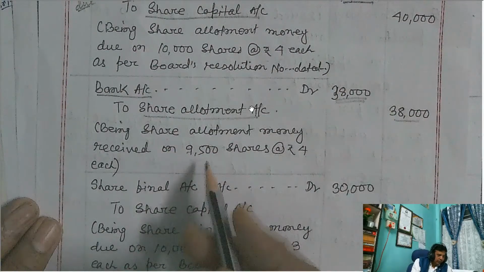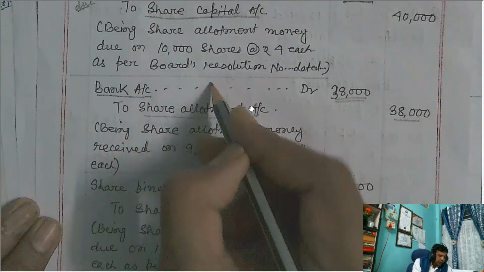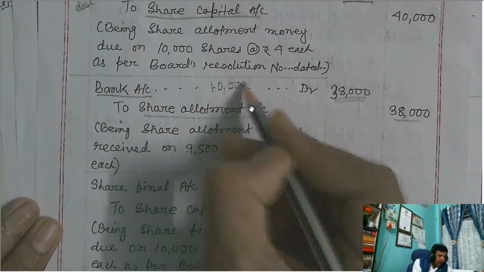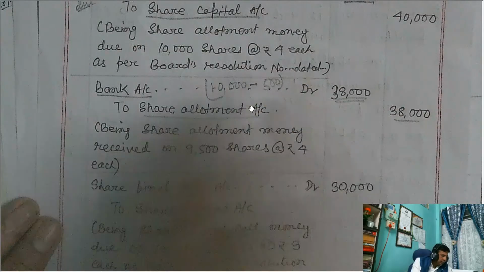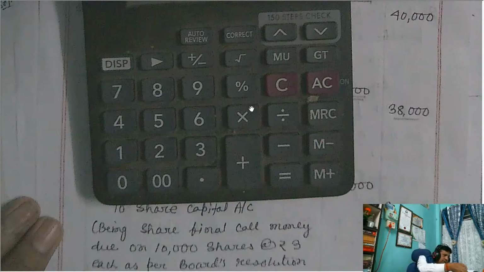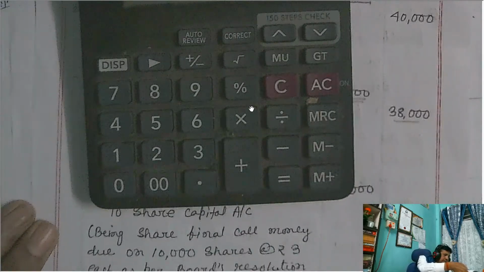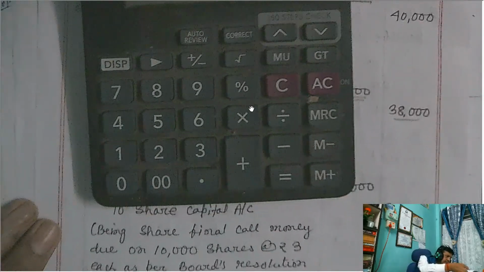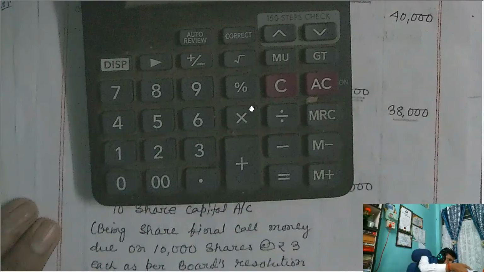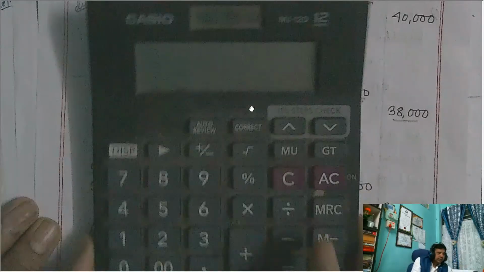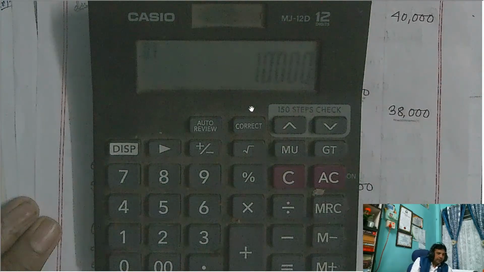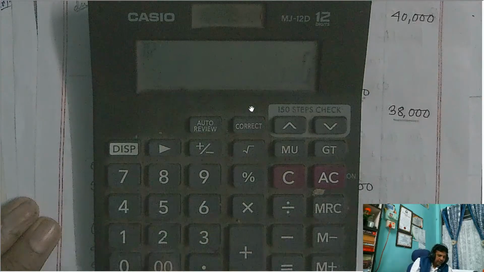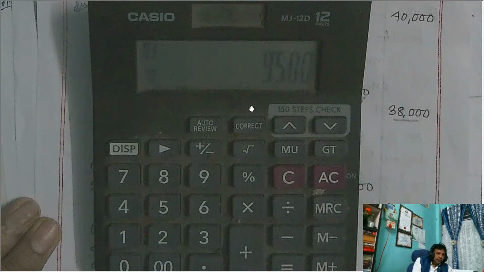The total share allotment money is on 10,000 shares, but one shareholder has not paid for 500 shares, so that is deducted. It becomes 9,500. I will show you in the calculator. You see the calculator values. 10,000 minus 500 equals 9,500.